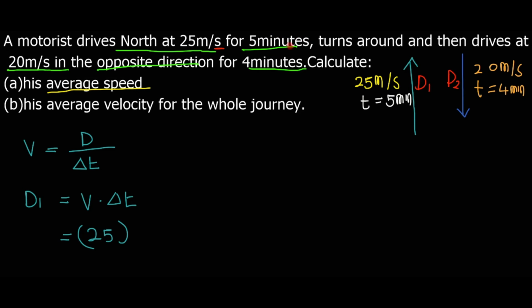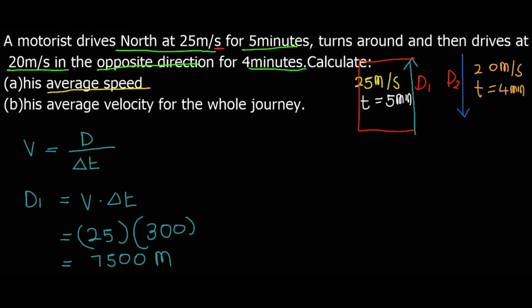E rela gore tlo tshwanela gore change di minutes re di ishe to seconds gore di kgone corresponda. Remember gore 1 minute e lekana le 60 seconds, so e rela gore ge re change 5 minutes re nyaka go isha 2 seconds, re tlo re 5 times 60. So 5 times 60 e re fa 300, so e rela gore ke 300 seconds. Therefore 25 times 300 e re fa 7,500 meters. So e rela gore re kry-ile this distance.